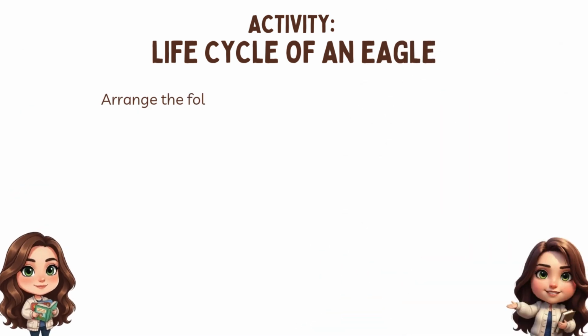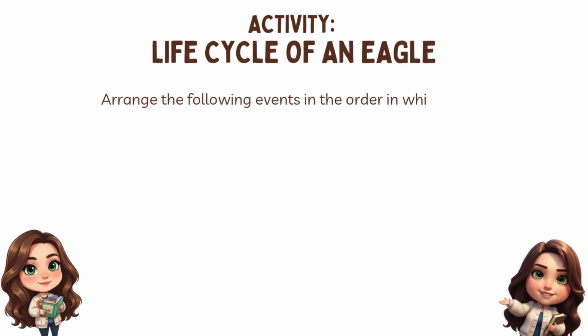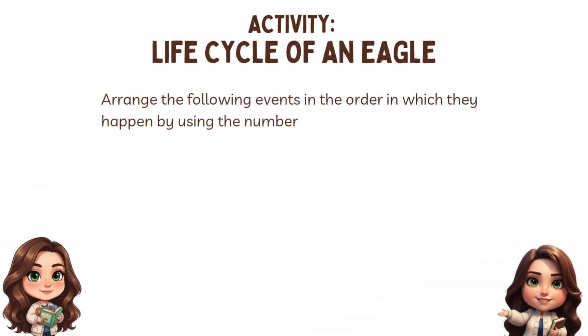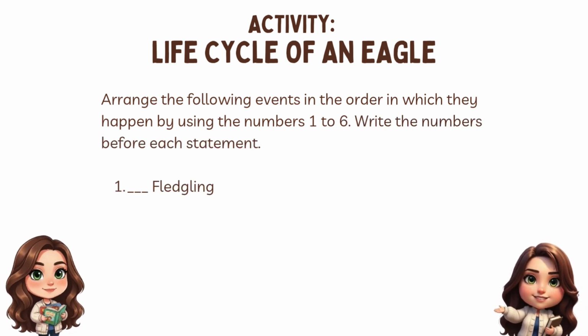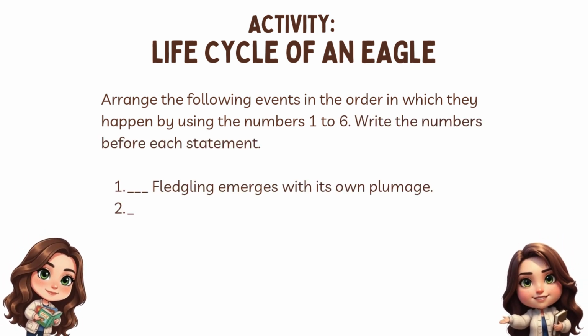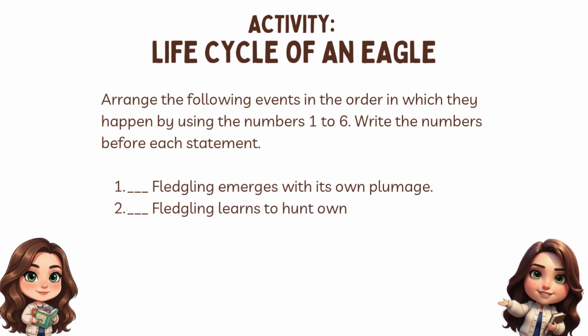Activity. Life cycle of an eagle. Arrange the following events in the order in which they happen by using the numbers 1 to 6. Write the numbers before each statement. 1. Fledgling emerges with its own plumage. 2. Fledgling learns to hunt own food.